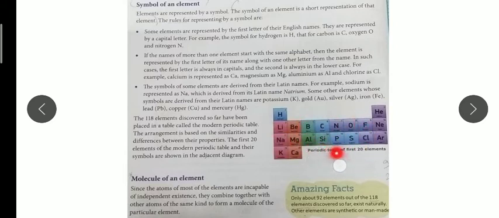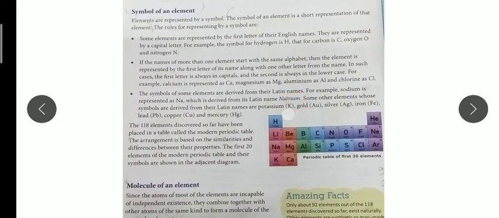A few symbols are taken from their Latin names. You can see in the third one here, the symbols of some elements are derived from Latin names. For example, for sodium we write Na, because the Latin name of sodium is natrium. That is why sodium is represented as Na.